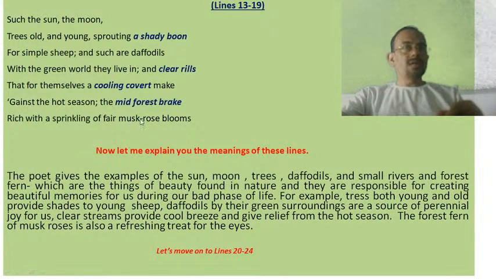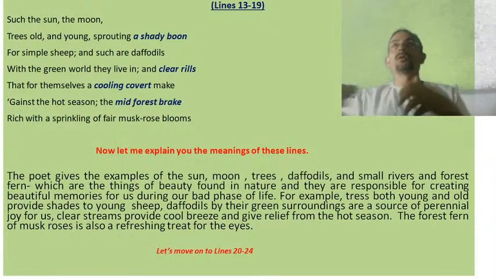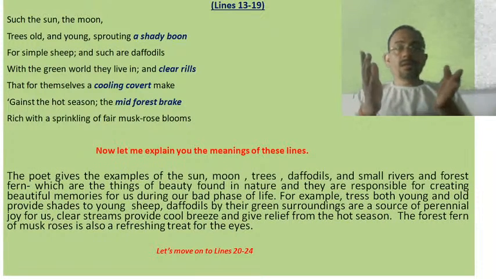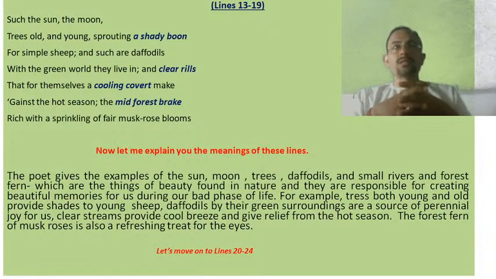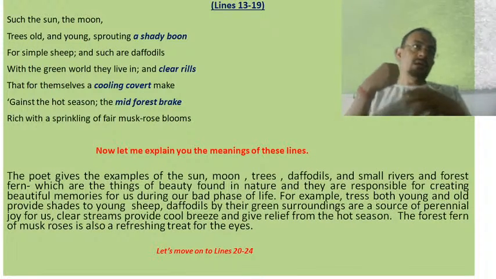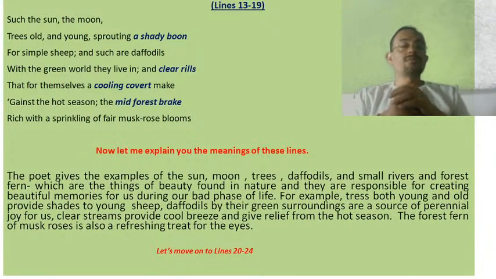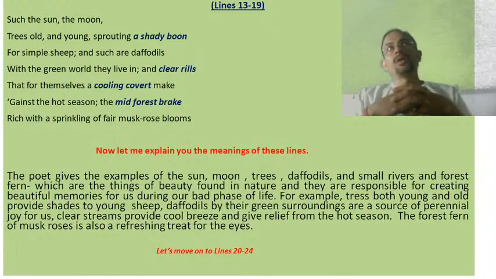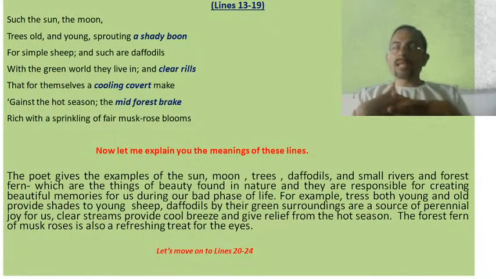So the musk rose, the forest fern with musk rose, also refreshes our eyes or appeals to our senses. Like daffodils, here in these few lines the poet has mentioned examples like daffodils, and here musk roses of the forest fern. These things give us immense pleasure whenever we observe them or watch them. Therefore they become a source of pleasure or extreme happiness for us.